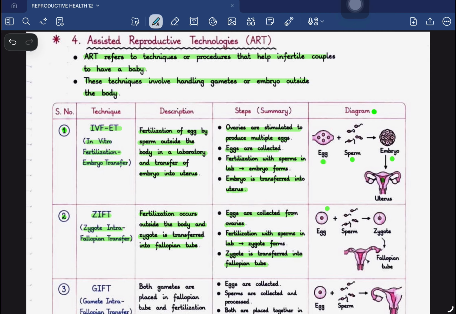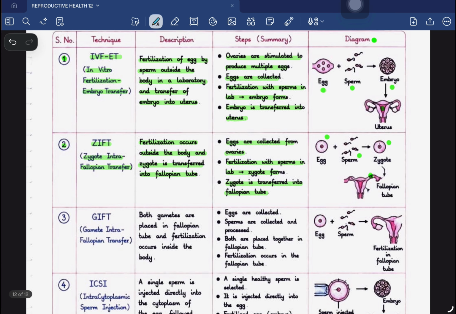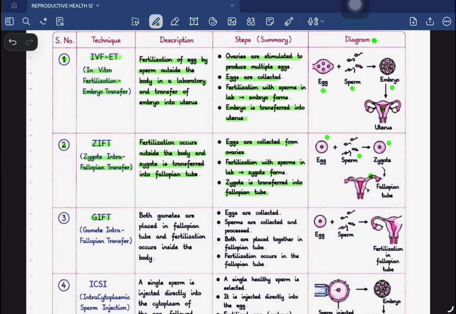So we take the egg stimulated from the ovary, we are taking out the egg, then we are adding sperm to it, then zygote is formed, and once the zygote is formed, it is transferred to the fallopian tubes. The next process is GIFT, or gamete intrafallopian transfer.